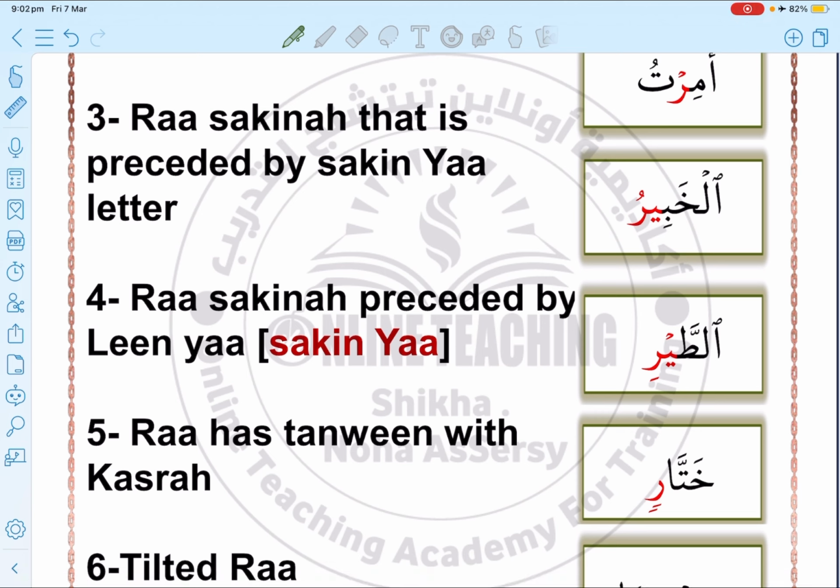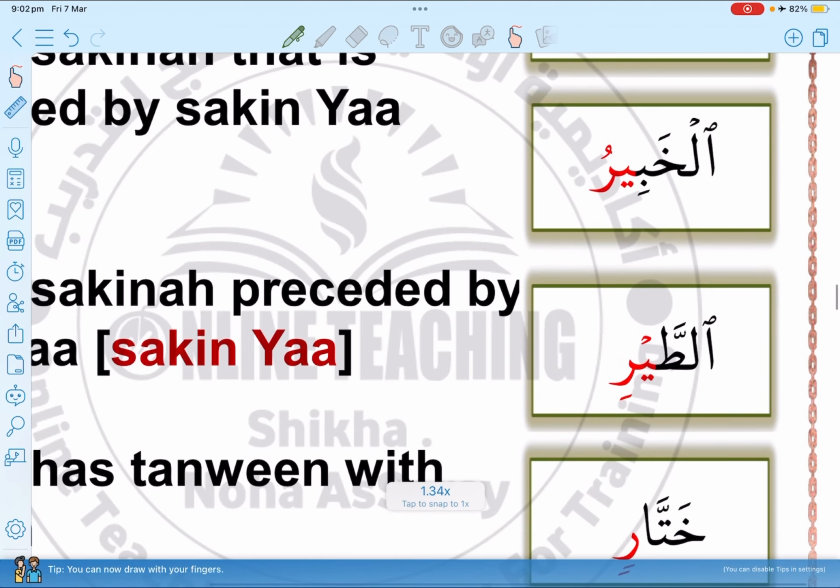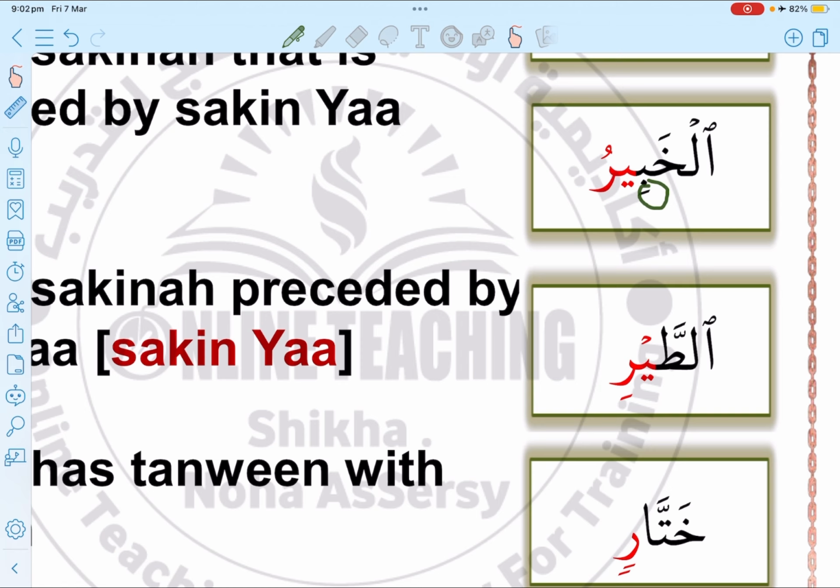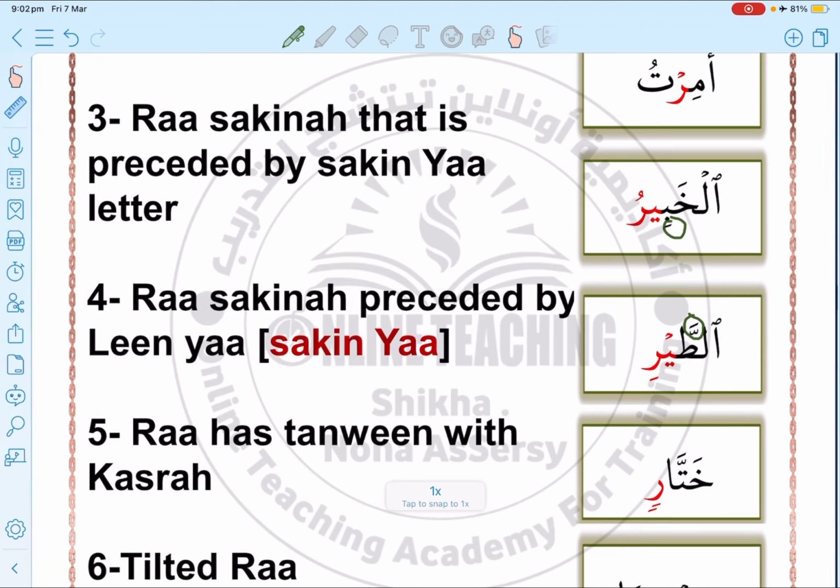Case number 3: if the ra is sakina and preceded by a ya sakina, in this case we will have tarqeeq, no matter what kind of vowel preceded the ya, whether it's kasra or fatha, whether it's ya maddiya or ya لينة.